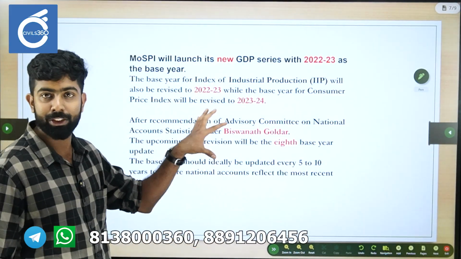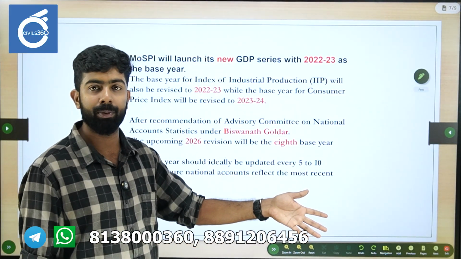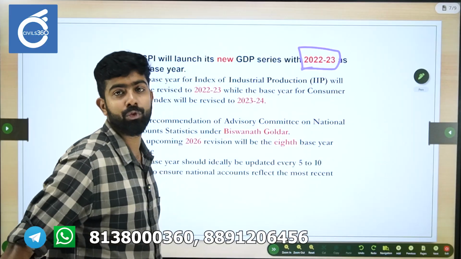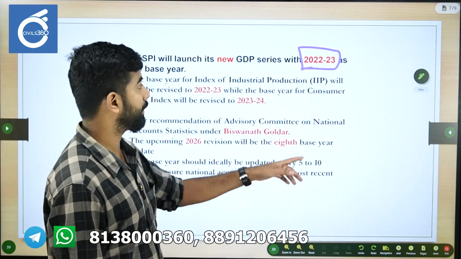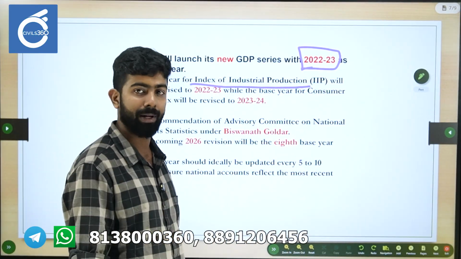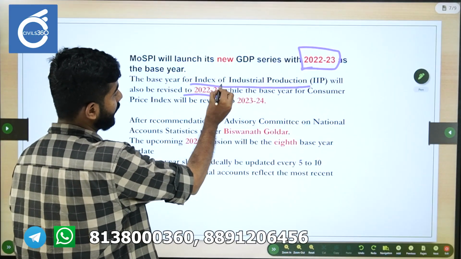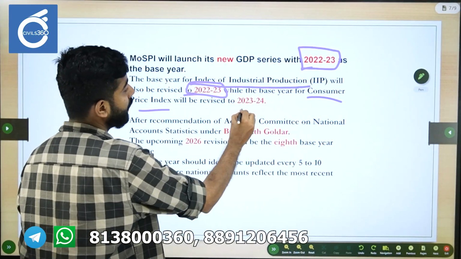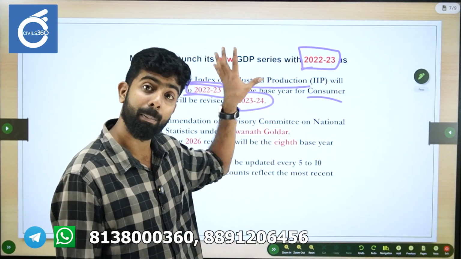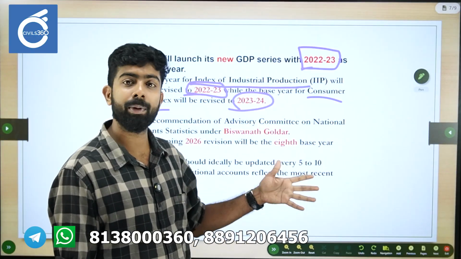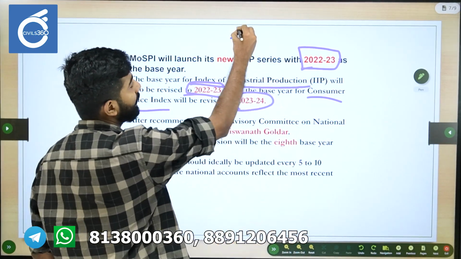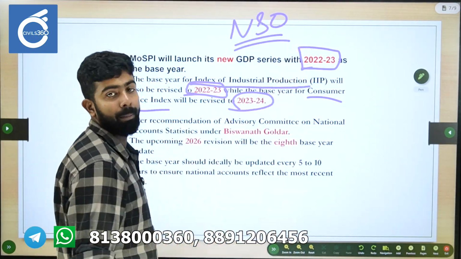So this is the revision that is planned. It is going to be implemented by February 2026. The new GDP series will use 2022-2023 as the base year. Remember that. The base year of the Index of Industrial Production as well as the WPI, the Wholesale Price Index, will also be revised to 22-23, and the Consumer Price Index will be 23-24. This applies to CPI combined, the headline inflation. The Labour Bureau may follow after a while, I think, but this is all for the revisions conducted by NSO, the data published by NSO.